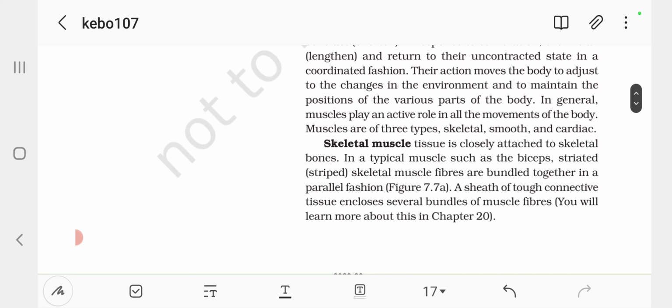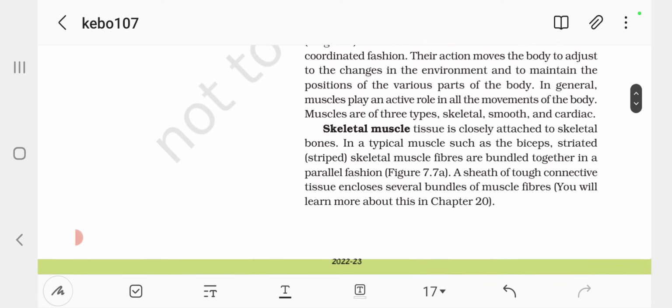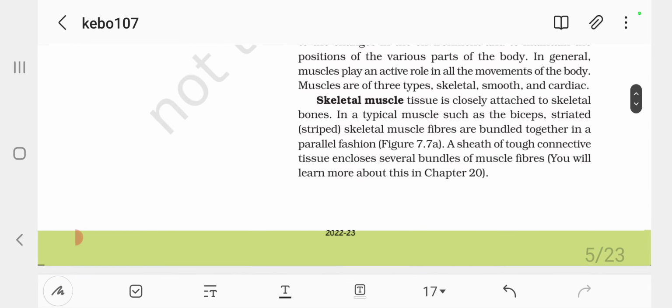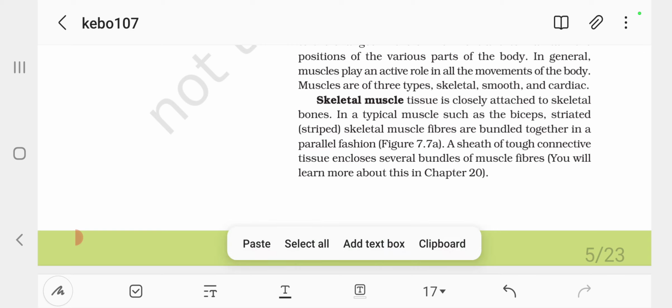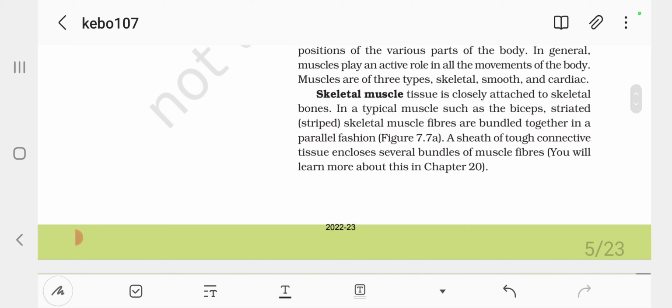The action moves the body to adjust to changes in the environment and to maintain the positions of the various parts of the body. In general, muscles play an active role in all movements of the body. Muscles are of three types: skeletal, smooth, and cardiac.